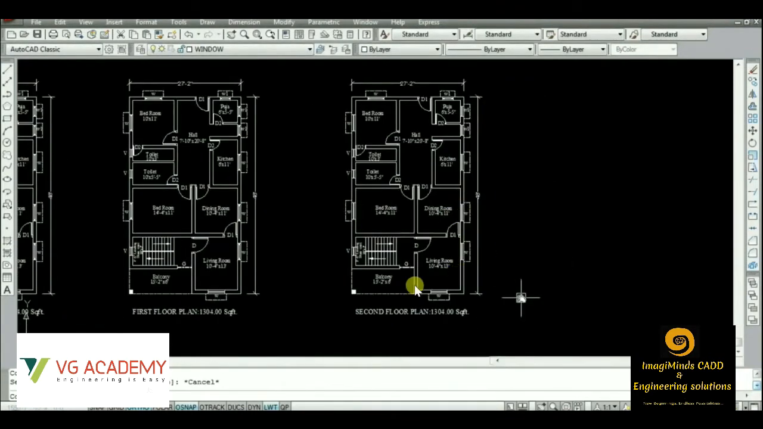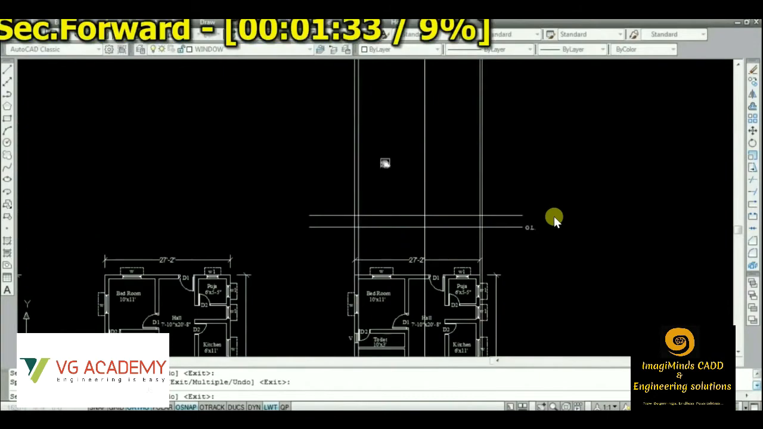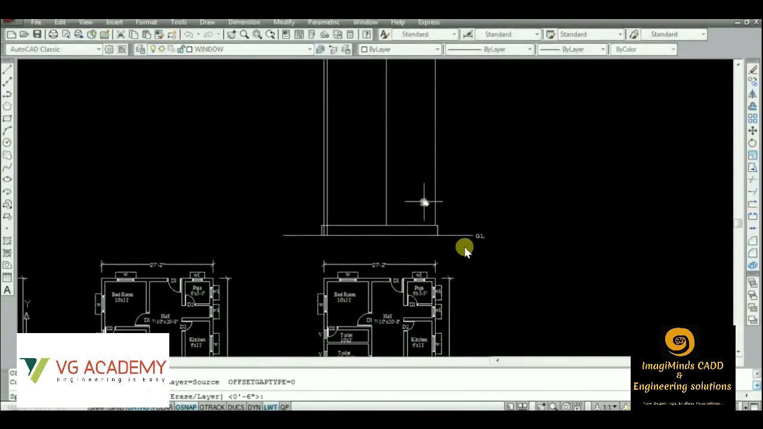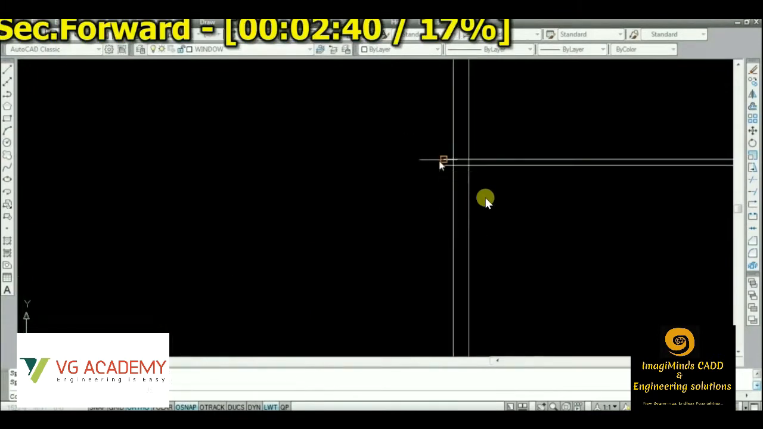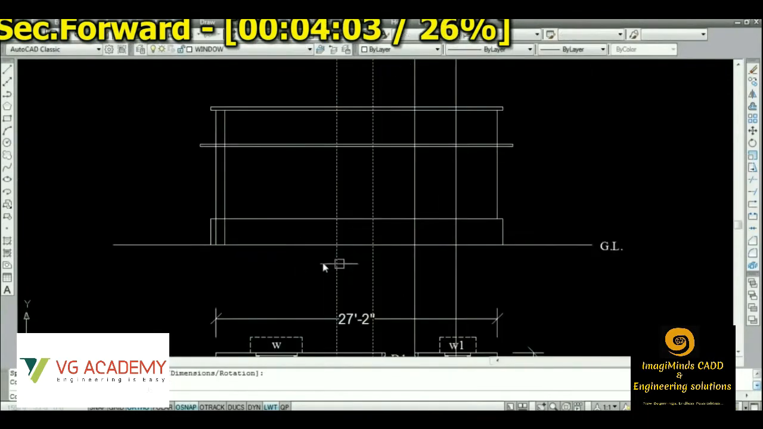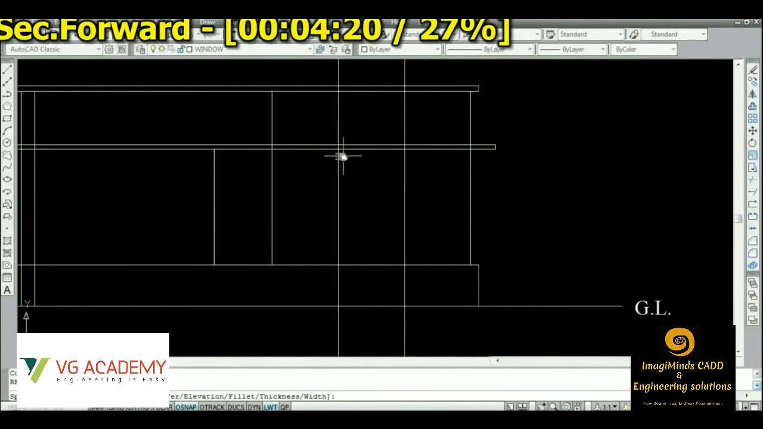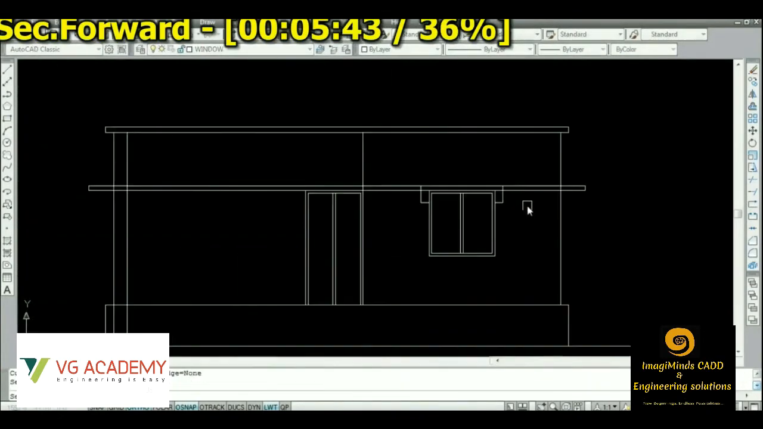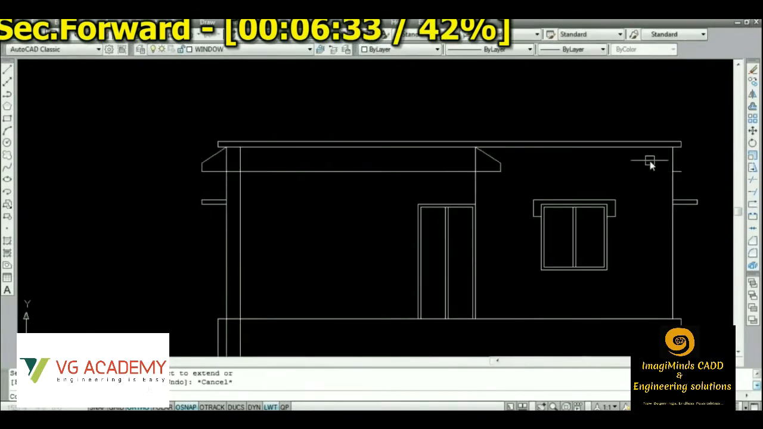So you can see from this plan, we are taking the reference lines. So these are the reference lines. Then we will be creating the ground level, then the plinth level. We'll have to take a sill level from there. So this is the lintel level, you can see. We are taking the reference for the windows and doors. So this is the process how the elevation is done.